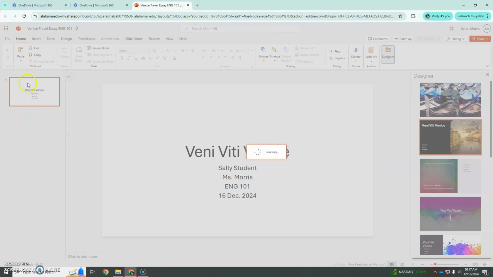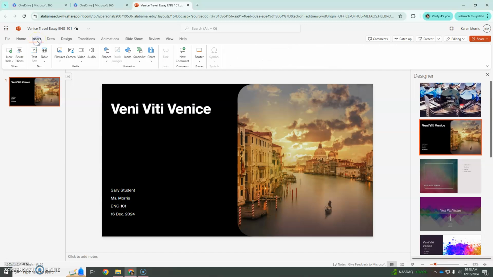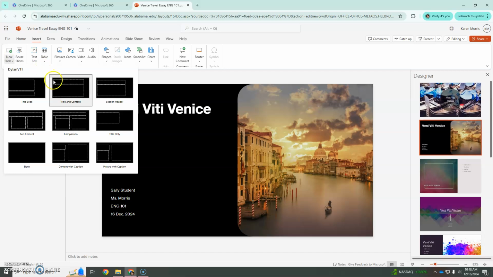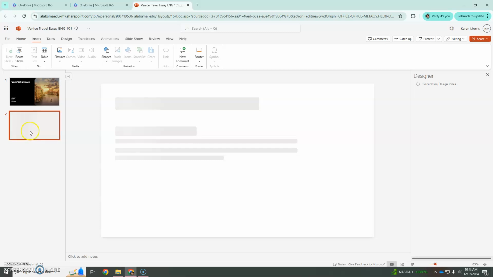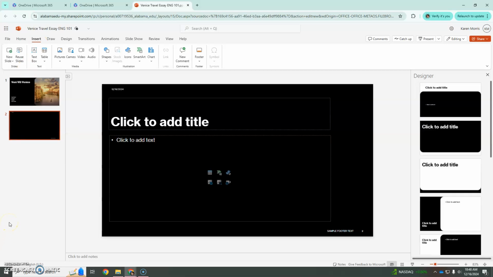So continuing on, you can just hit Insert and New Slide. I tend to just stick with title and content. I can insert a picture if I want to, and I can show you how to do that. But your first slide is going to be an introductory paragraph, and then your next slides will be 3 body paragraphs.